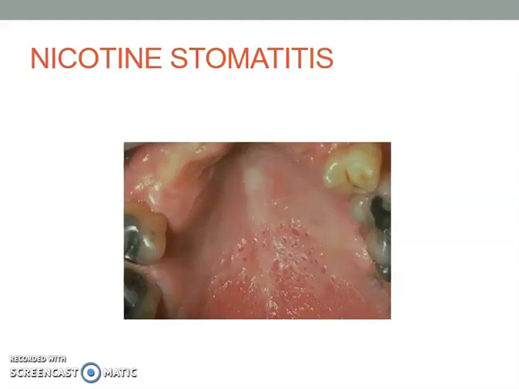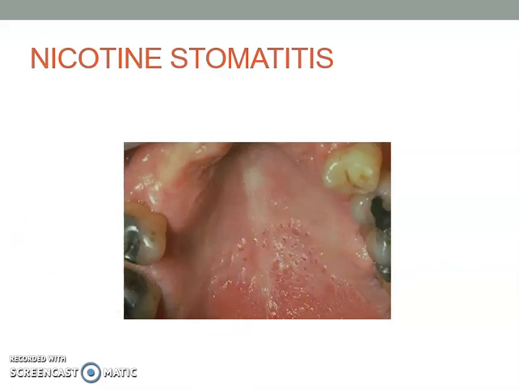So next lesion is nicotine stomatitis. As you can see here, the lesion is on the palate. It's a combination of whitish and red lesions. The red dots here are actually the inflamed openings of the minor salivary glands.